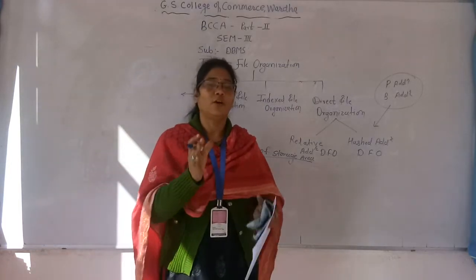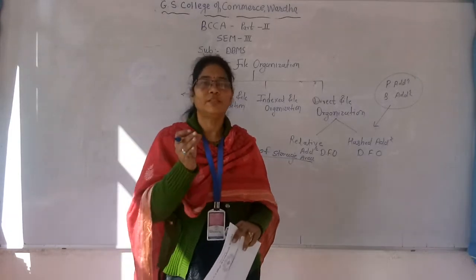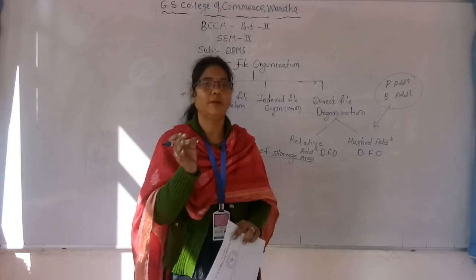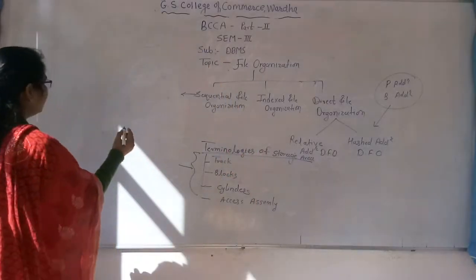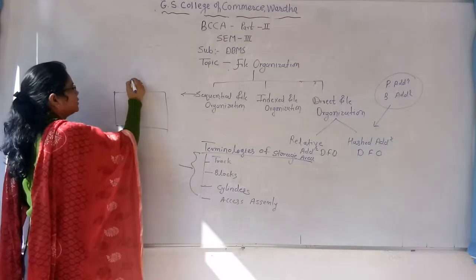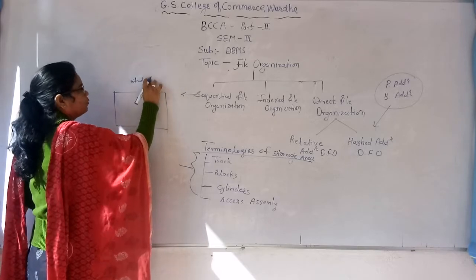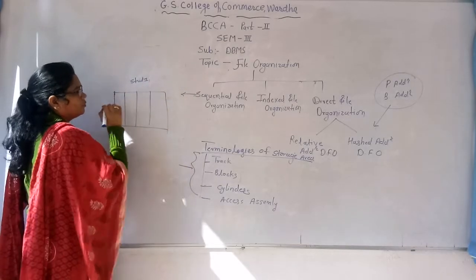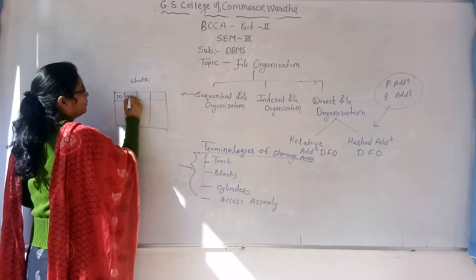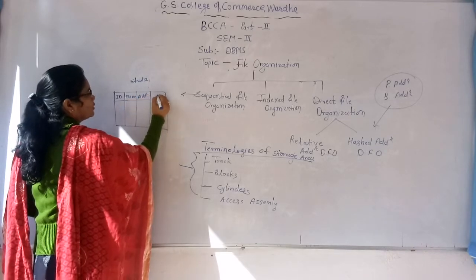Sequential file organization is nothing but organizing or storing the data, or arranging the data, one by one in ascending or descending order with the help of the key structure or key field of that particular table. You know about the table, we store it like this. This is nothing but the entity or the table, whose name is stud1, which has attributes or field names like ID, then name, then address, or we can say the 12th marks.